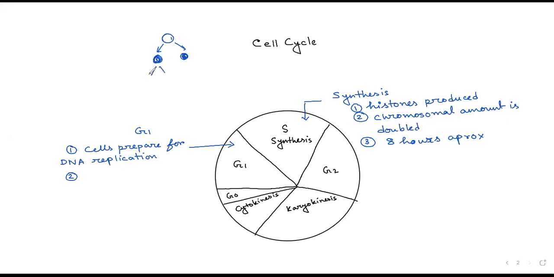Now, if without this interphase, they keep on going to the next round of cell division, after some time you will see the size of the cell will become small, small, small, and they will die. This doesn't occur. Actually, what occurs is they replenish, they get back into this shape and then divide. That's why the original size and content of the cell is always maintained in case of mitosis. Understood, beta? Yes, ma'am.